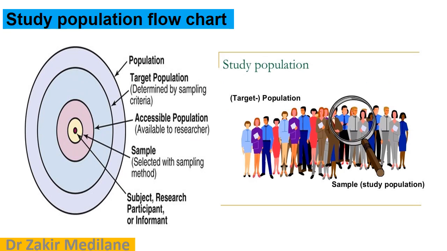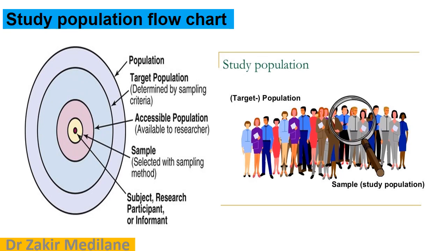Now the study population, we can see the flow chart here. In this flow chart, the outermost circle means the population, all the general public, common people. On the left-hand side of the slide, in brackets, they have given target. Again in the population, some target populations are there, which can be determined by sampling criteria. So only some group of persons are going to be sampled.